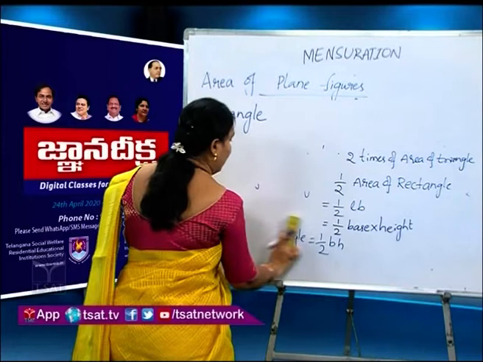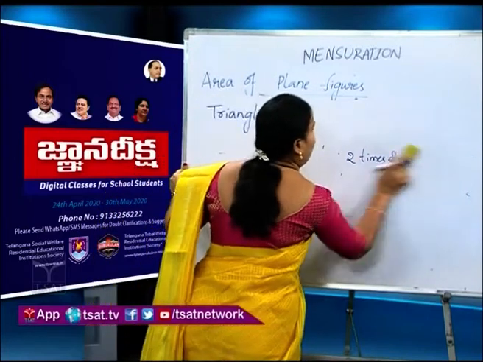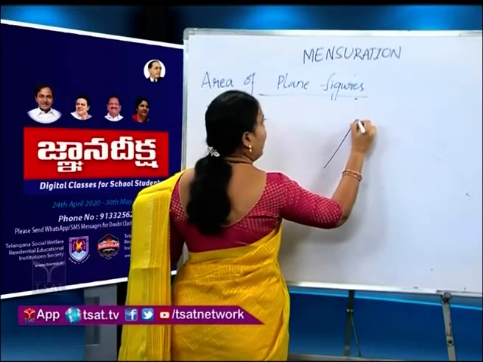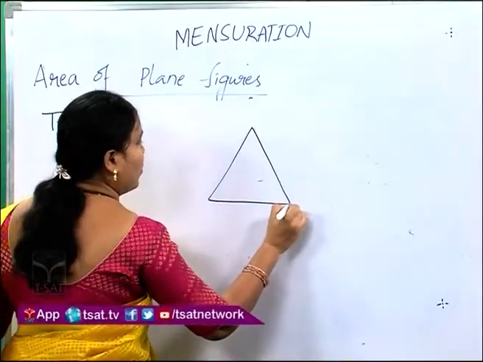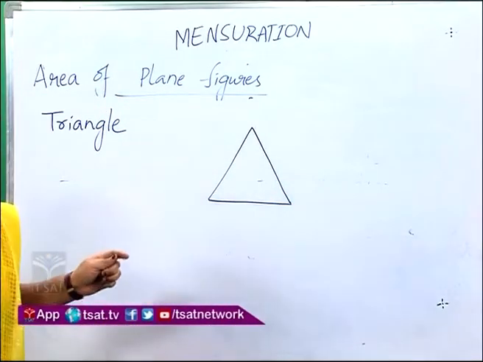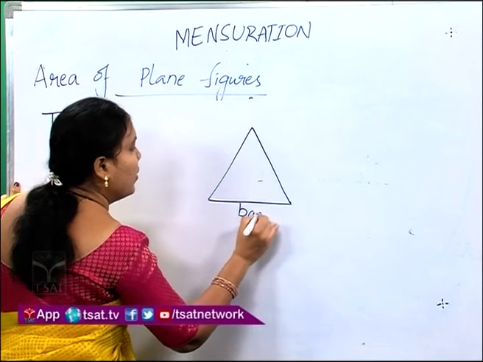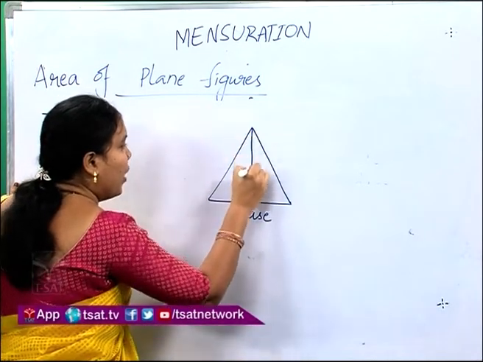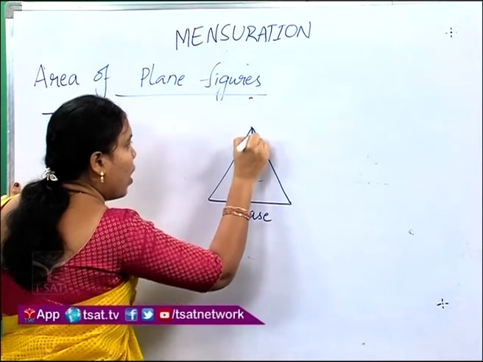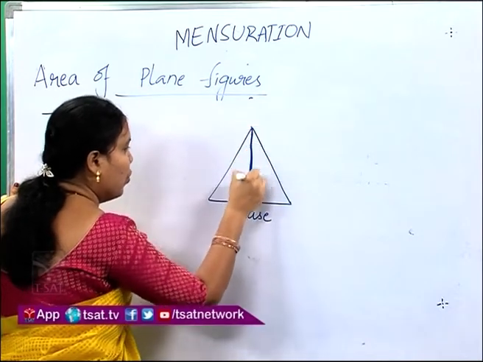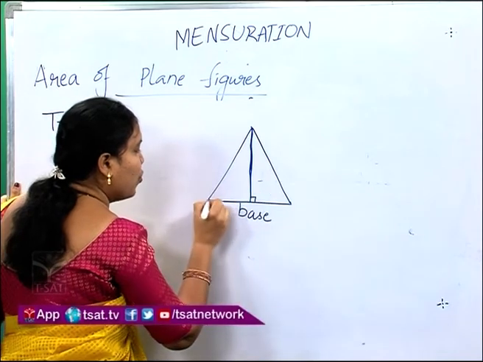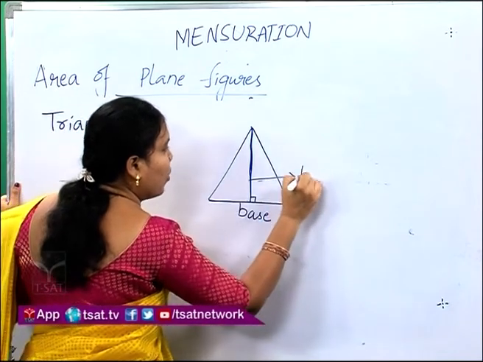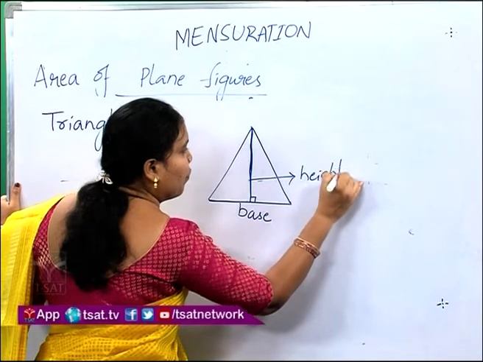For example, we take a triangle. It is also a triangle. Here this is a base, and the perpendicular from the opposite vertex to this base is the height of the triangle.